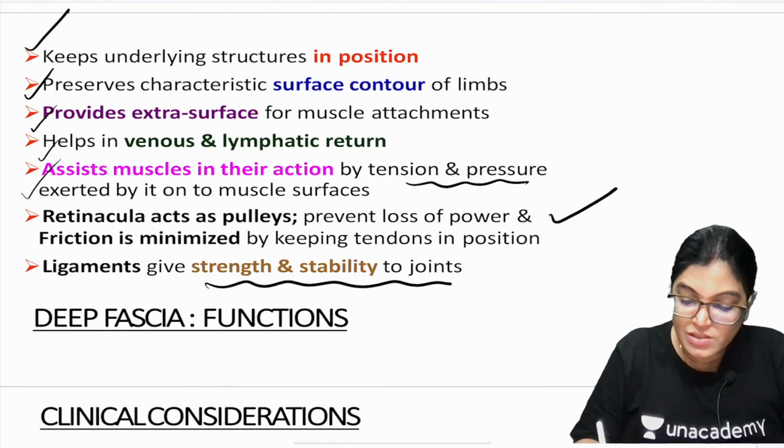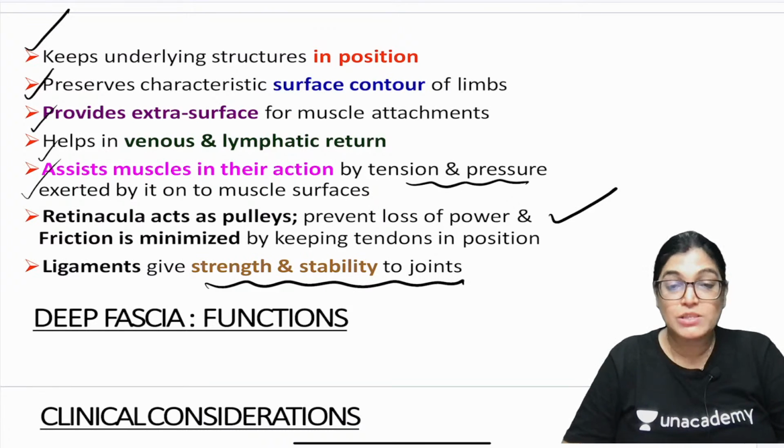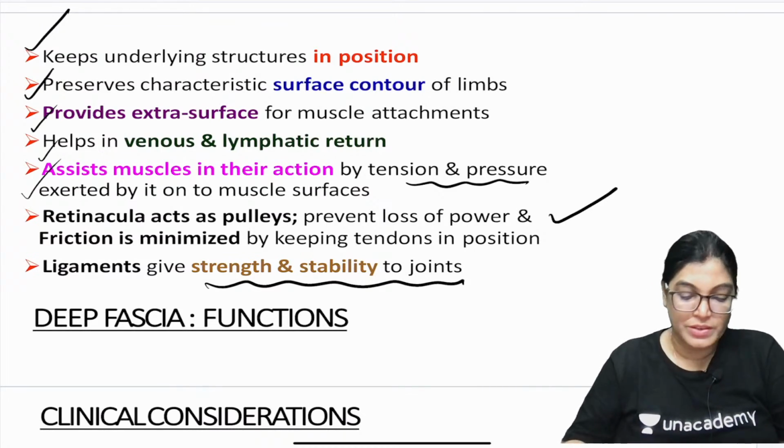Ligaments give strength and stability to the joint. What is the function of ligaments? They provide strength and stability to the joints. So ligaments are also a modification of deep fascia.